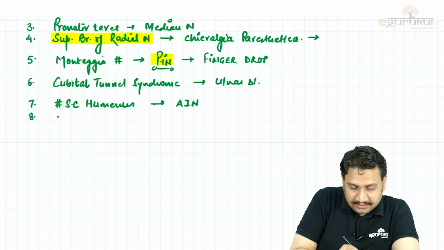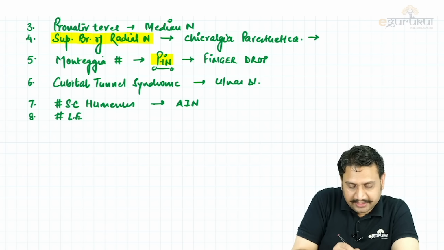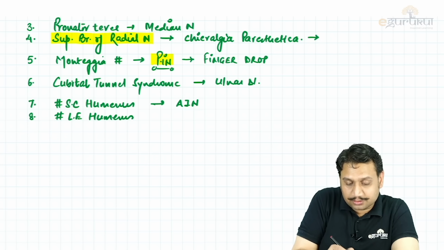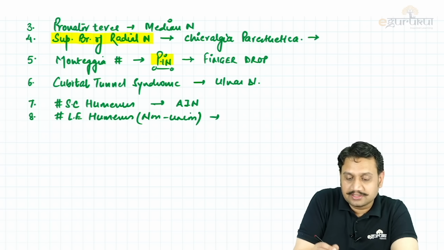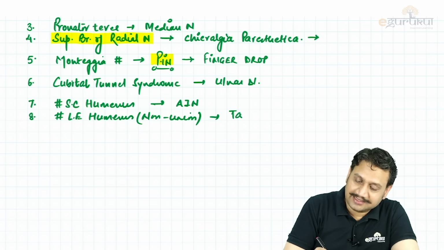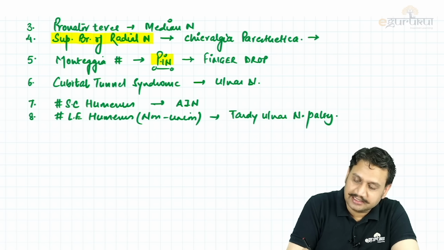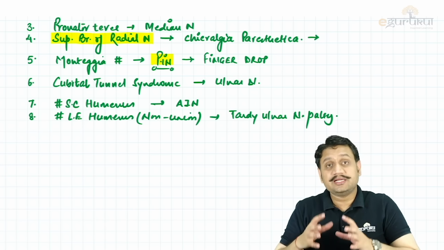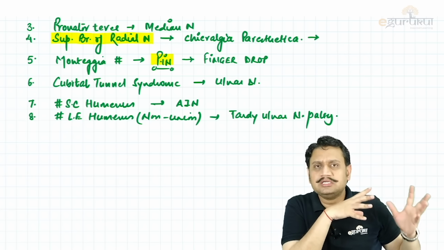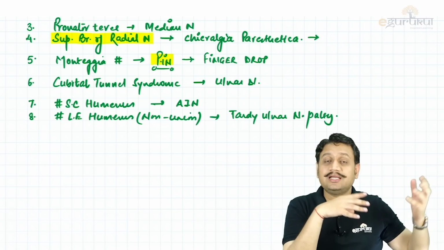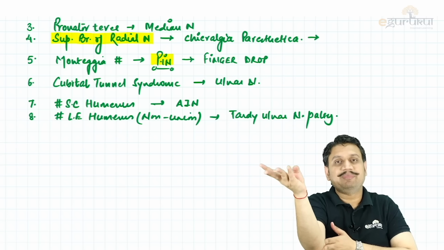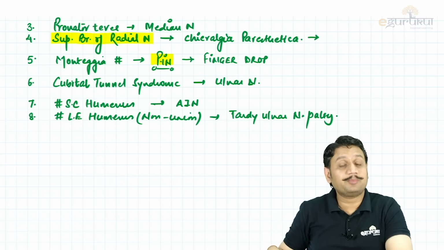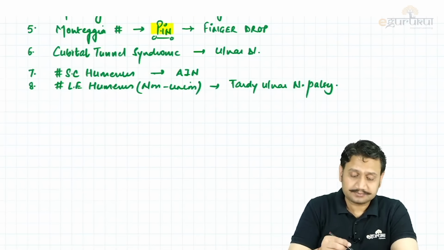Number 8, when it is a fracture of the lateral epicondyle of humerus, but that has gone into non-union. In the late phase, which nerve does that involve? That can involve your ulnar nerve, and that is why it is known as the tardy ulnar nerve palsy. The injury would have been old, some 3 months, 6 months, 1 year, 2 years old. Now after the non-union, the patient has a valgus deformity, and the problem is in the medial 1.5 fingers. So late involvement of the ulnar nerve is seen in lateral epicondyle humerus fractures.